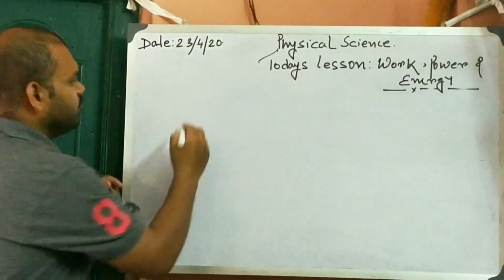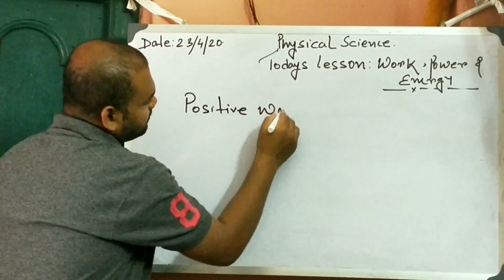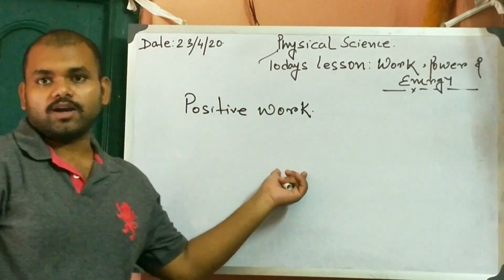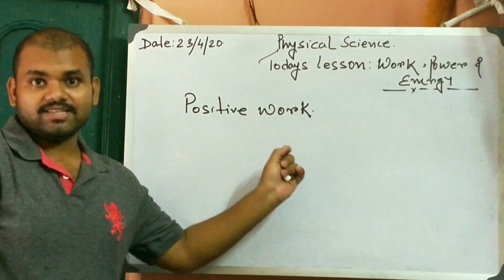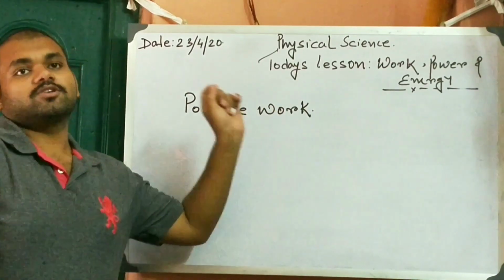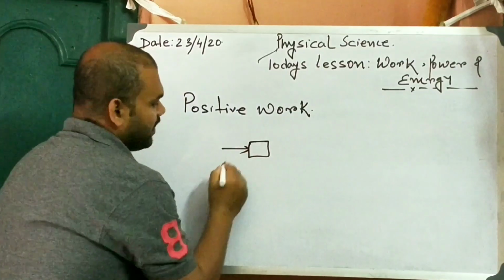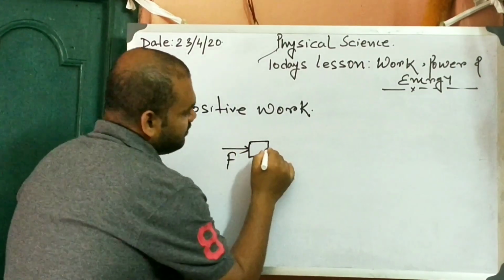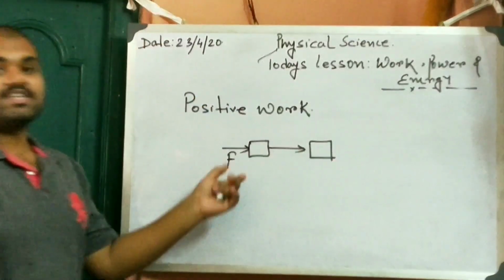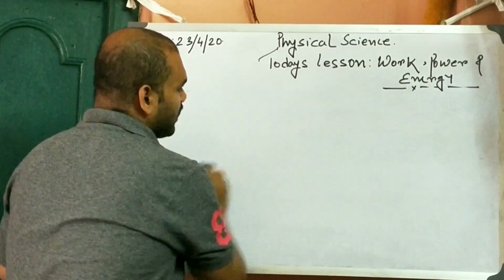What do you mean by positive work? Positive work is the kind of work in which, when we apply a force, the displacement occurs in the direction of the application of the force. Suppose the body is here and we apply force in this direction, and the body also moves in this direction. Then this is known as positive work done. Now the next scenario is negative work done.